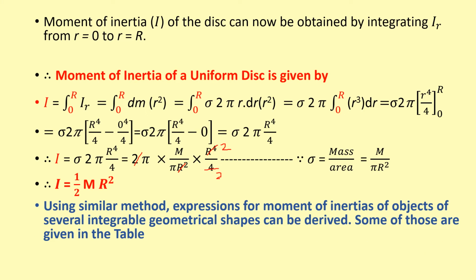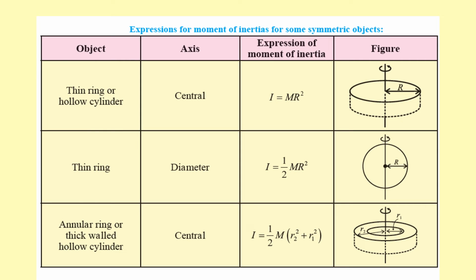In a similar way, we can derive the expressions for moments of inertia of objects of several integrable geometrical shapes, and some of those are given in this table. The expressions for moments of inertia for some symmetrical objects are given here.